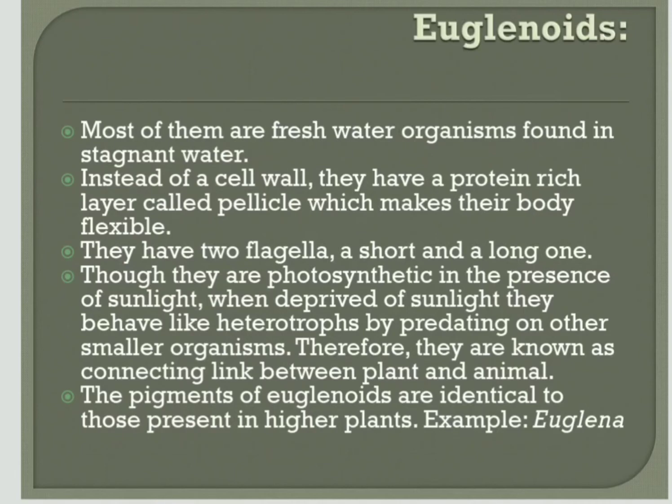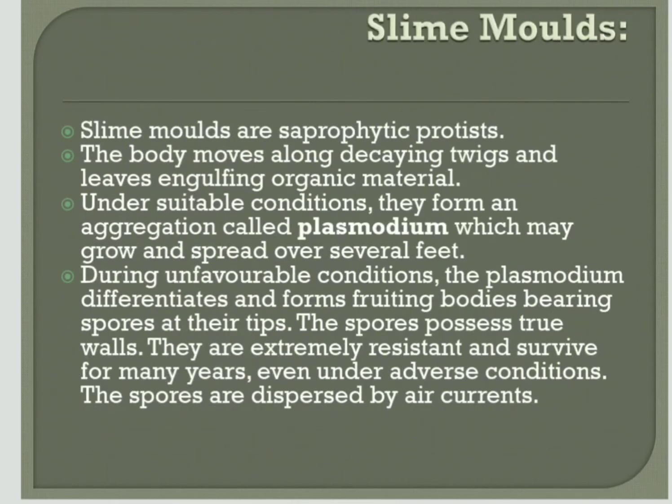Next, coming after this, are the slime molds. These are saprophytes, that is, they depend upon dead organic matter. The body moves along decaying twigs and leaves and engulfs that organic material. Under suitable conditions, that is favorable conditions, they form an aggregation, a plasmodium, which may grow and spread. But under unfavorable conditions,